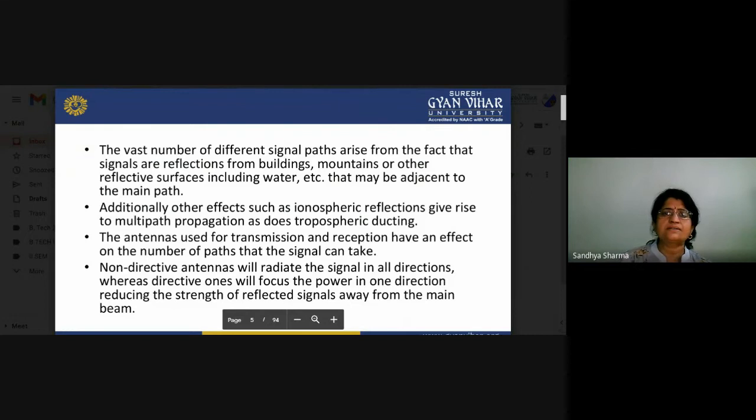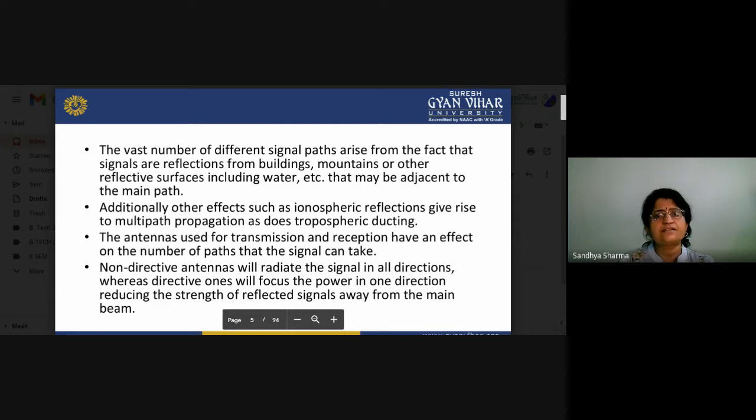The vast number of different signal paths arises from the fact that signals are reflected from buildings, mountains, or other reflective surfaces, including water, that may be adjacent to the main path. Other effects such as ionospheric reflections give rise to multipath propagation, as does tropospheric ducting.